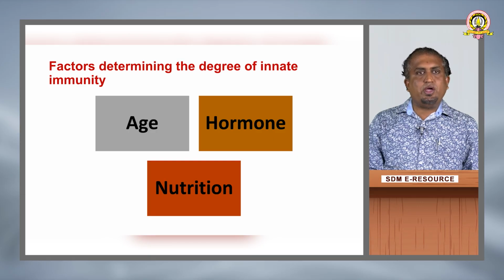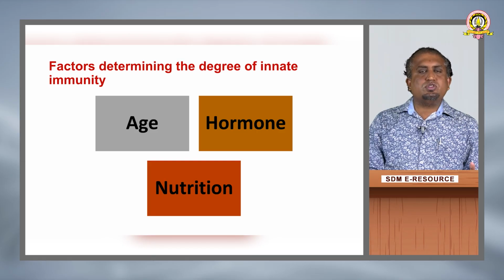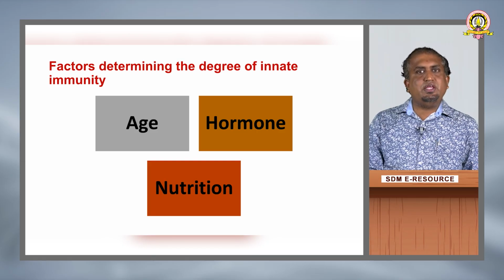In young age or fetal life it takes time to develop, and also in old age the waning of immunity can be seen. Hormones play a major role in innate immunity.